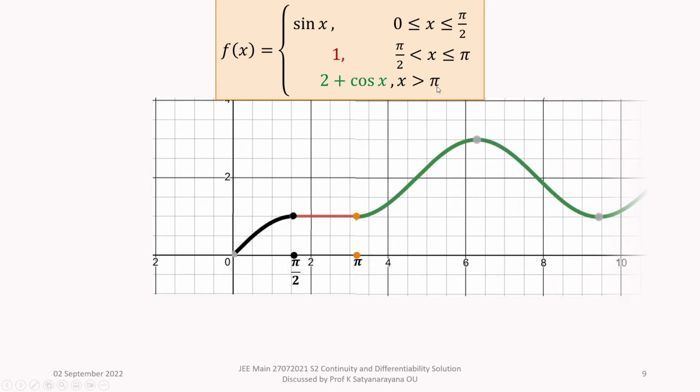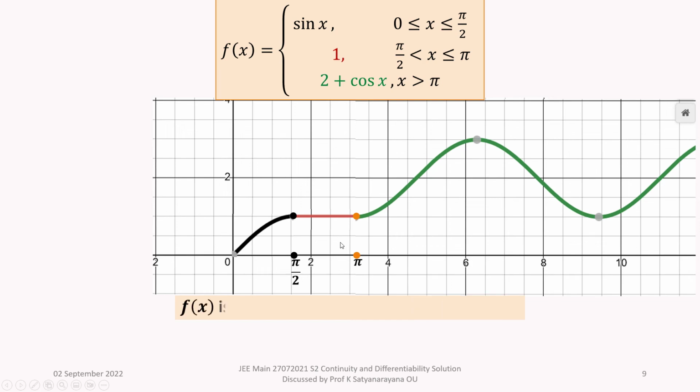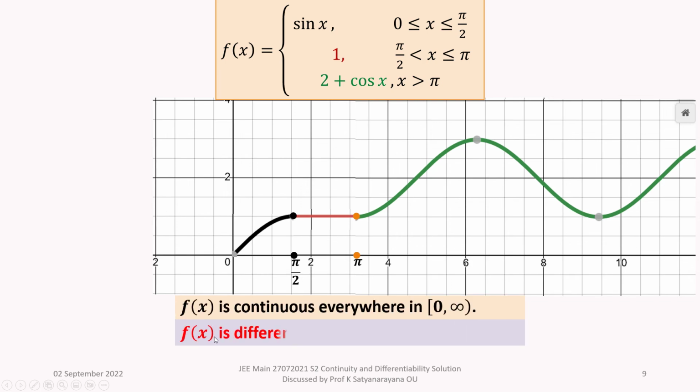And the continuity is maintained, and the curve is smooth at x equal to pi by 2 and x equal to pi. We do not have any corners. So therefore, it is differentiable everywhere. So f(x) is continuous everywhere, and f(x) is differentiable everywhere. So that's the discussion of the solution of this problem.